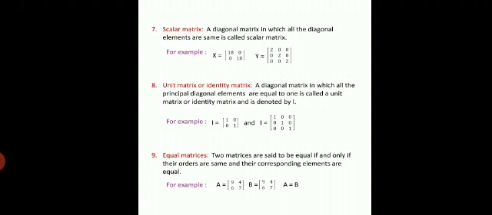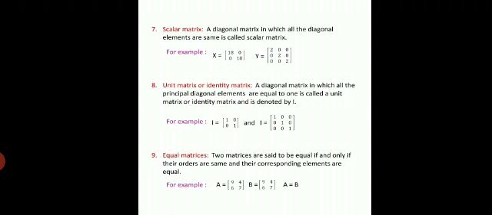The next type is unit matrix or identity matrix. A diagonal matrix in which all the principal diagonal elements are equal to 1.